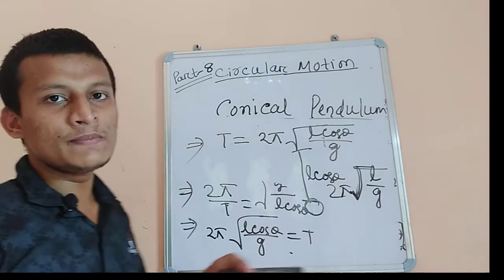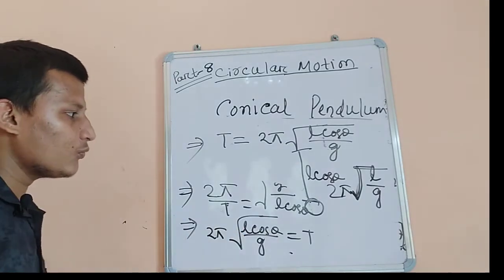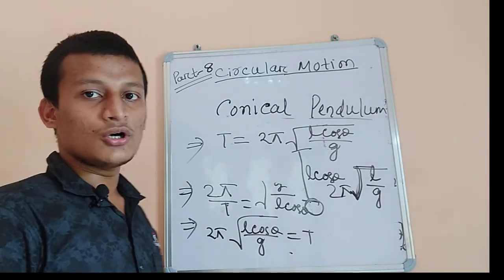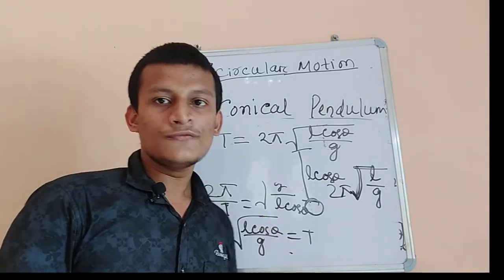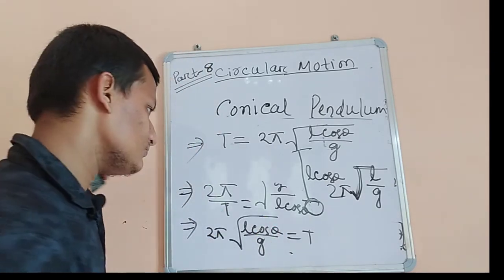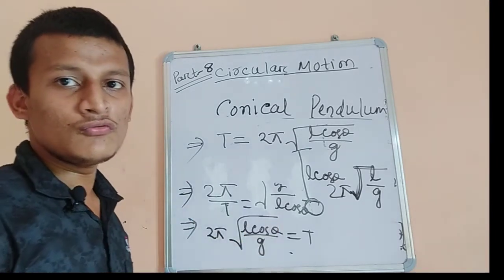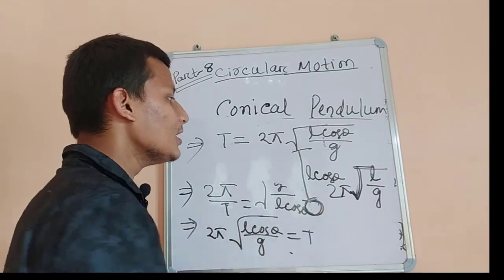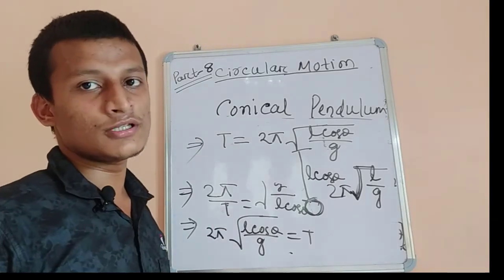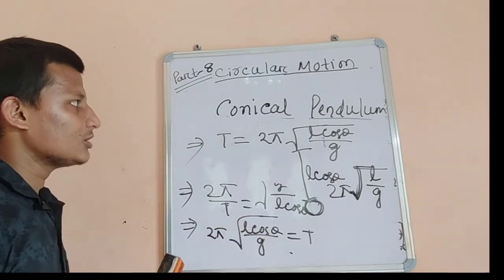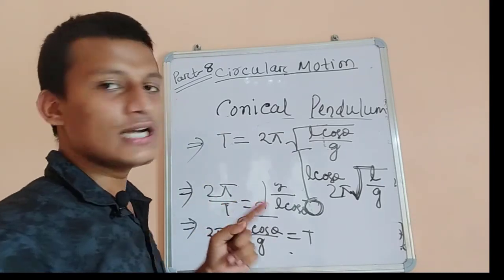You have to know the basics of where the formula comes from, because you will not always remember the formula in the exam. If you know the basics, you can calculate the expression. So this is the basics for the calculation of time period for the conical pendulum.